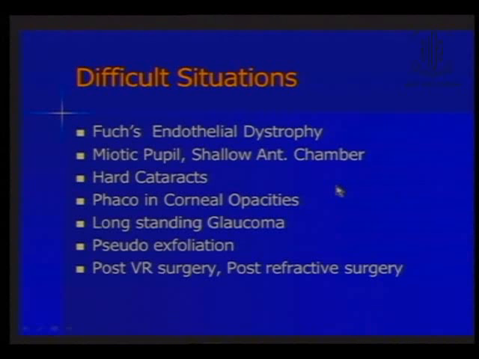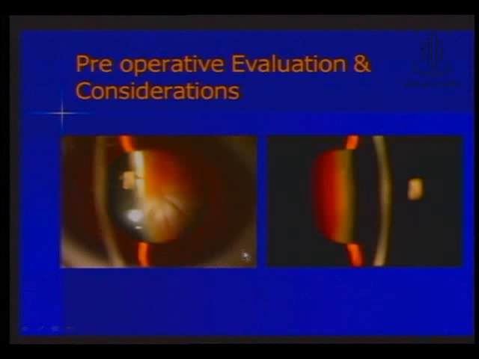a cataract. As we discussed, small pupil, shallow anterior chamber, where you have more chances of cell loss, like in hard cataracts. Patients with corneal opacities would always have a poor endothelial count in these cases. Long-standing glaucoma, pseudoexfoliation, and people who have undergone VR surgery or refractive surgery.